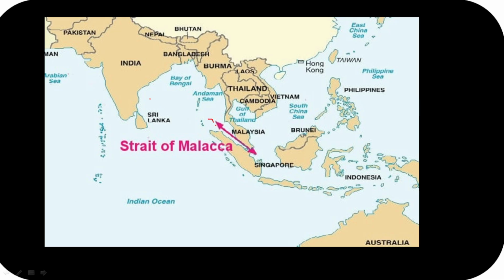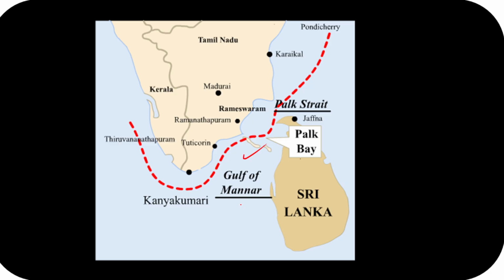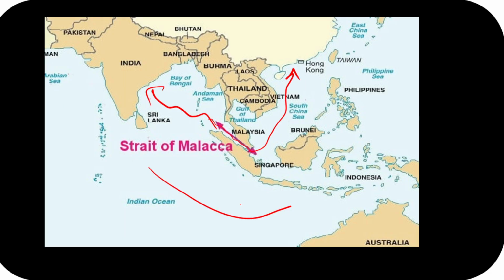So guys, from here, we can simply go like this. Okay, and guys, it is the shortest route rather than going like this. So our shortest route is the Strait of Malacca. And guys, please remember this: it is one of the most heavily traveled shipping channels in the world.